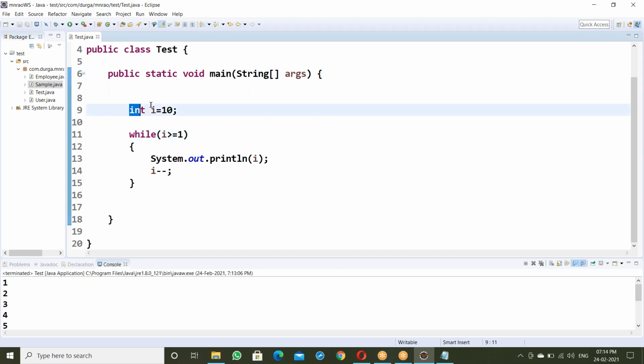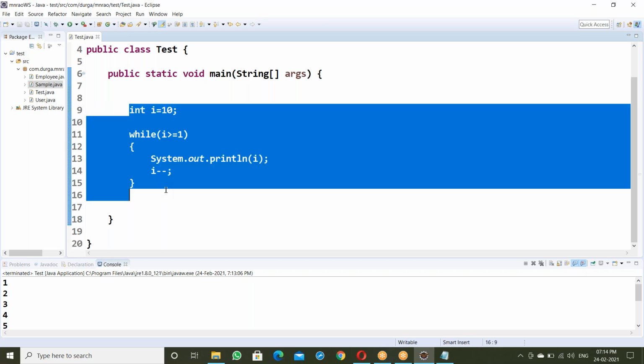So what is the i value? 10. 10 is greater than or equal to 1, it's true. So displaying 10. Next i minus minus is 9. 9 is greater than or equal to 1, it's true, so displaying 9. 8, 7, 6, 5, 4, 3, 2, 1. 1 greater than or equal to 1 is true, so displaying 1 also. Next i minus minus is 0. 0 greater than or equal to 1 is false. Loop terminates. That's it here.